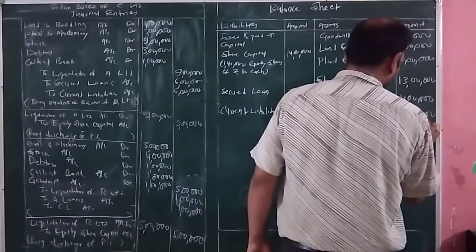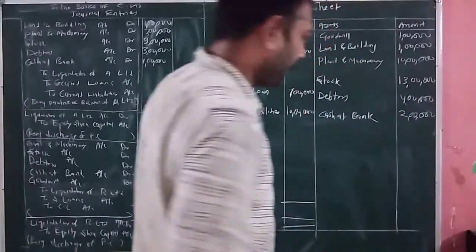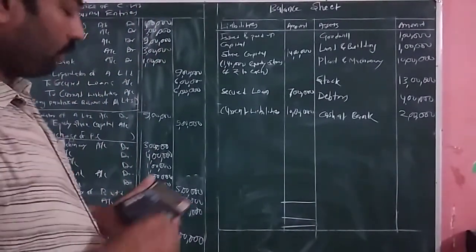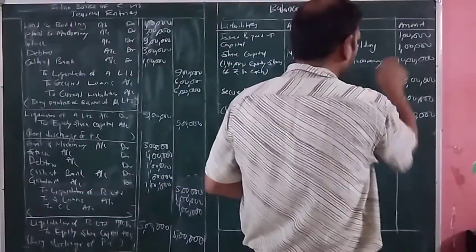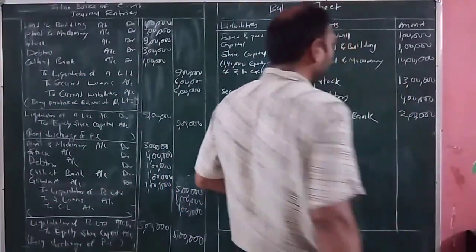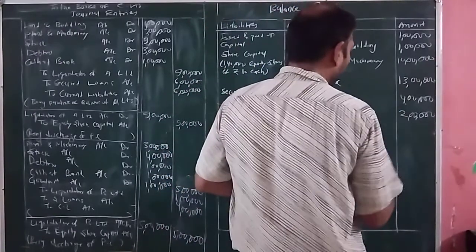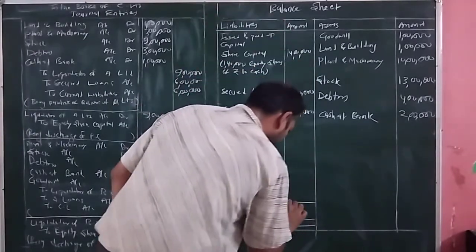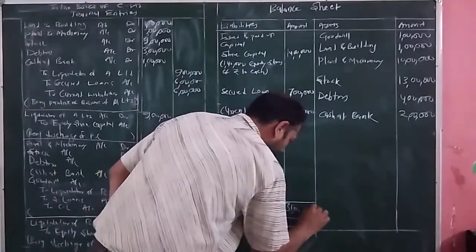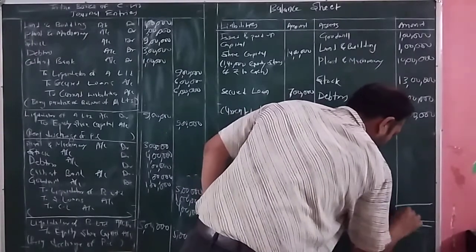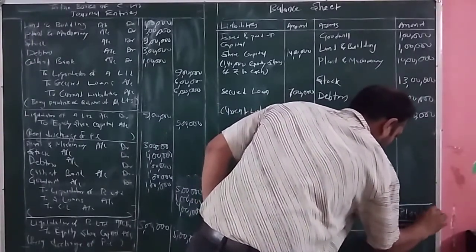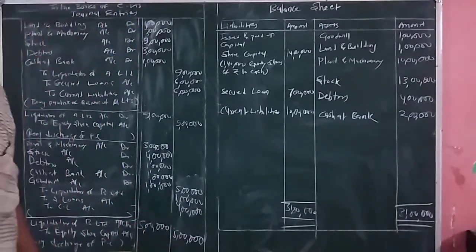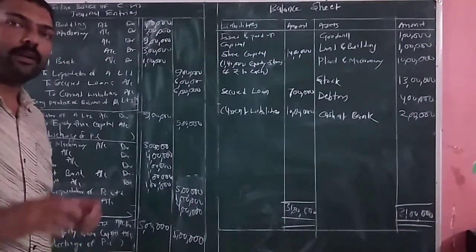Now let's check the total. If any difference, we will find out why the difference has arrived, or if it is tally. Let's check it. So 1 lakh plus 1 lakh, 2 lakh, 2 lakh plus 10 lakh, 12 lakh, 12 plus 13, that is 25, 25 plus 6, that is 31 lakh. In both sides, the total comes to how much? 31 lakh and 31 lakh. So this is the completion of the total answer of question number 2.